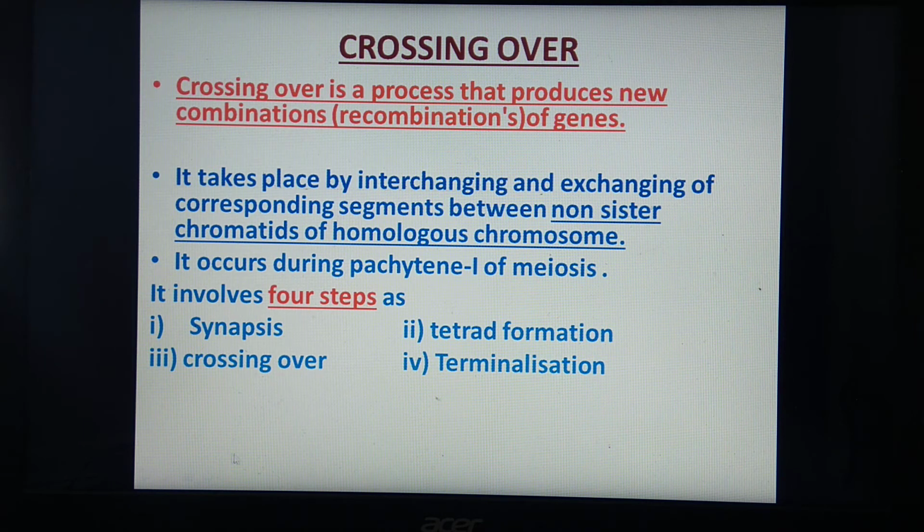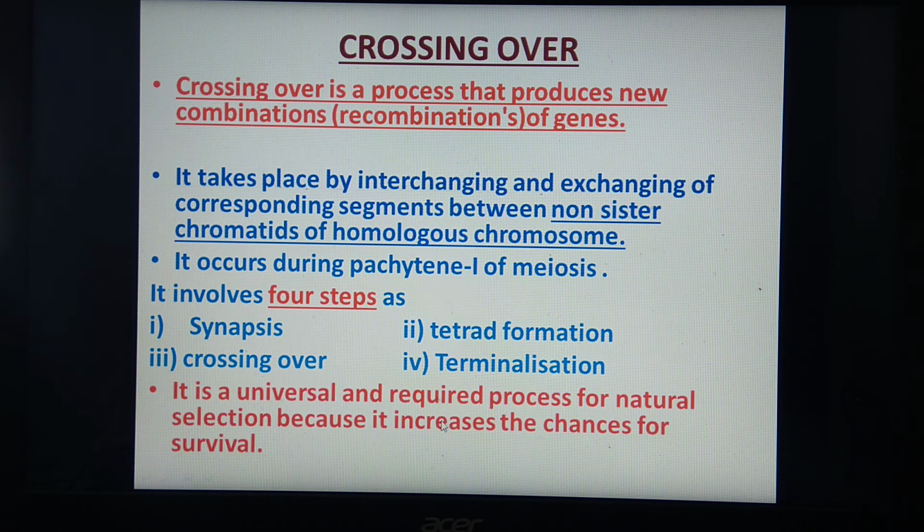It takes place during prophase of meiosis 1, which is the actual reductional division, involving 4 steps: synapsis, tetrad formation, crossing over and terminalization. Remember that it is a universal and required process for natural selection, as it increases the chances of survival.